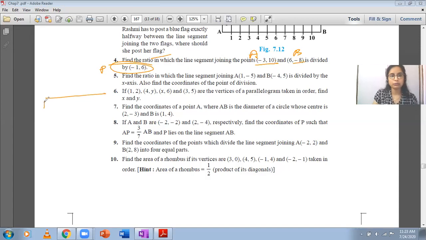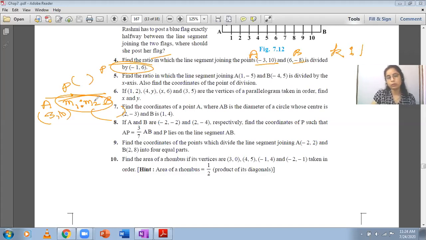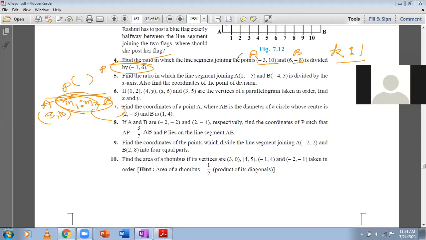So if I had to roughly represent it, let's say A is here, B is here, and P is over here. The coordinates of the endpoints are given to me, and P has coordinates too. Now I want to find out m1 and m2. This is my question. What do you have to find in this particular question? You want to find the ratio m1 : m2. This question can be done by assuming the ratio as m1 : m2, or you can assume the ratio is k : 1. You will see in different books, in some places it is done with m1 : m2, in others with k : 1. I'm going to proceed with m1 : m2.